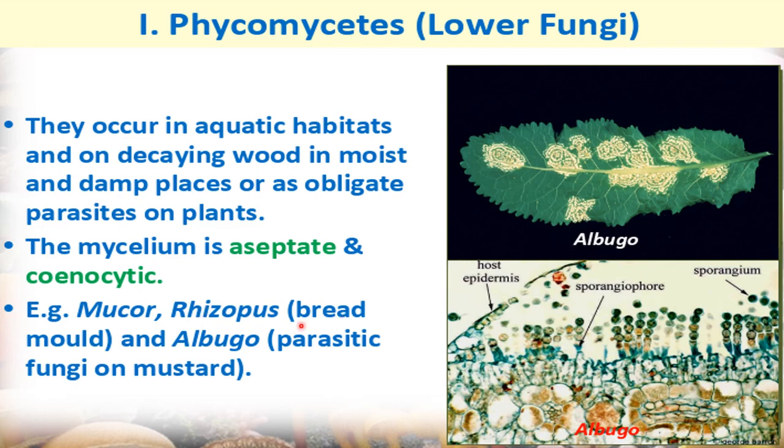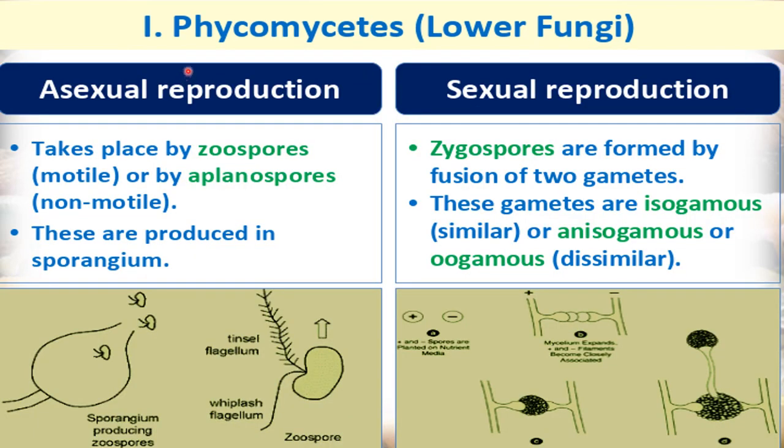Rhizopus is called bread mold. The fungus that grows on bread is called rhizopus. And albugo. Albugo is a parasitic fungus on mustard, the mustard that I showed you in the picture in the previous slide. Those white spots on the mustard leaves, here also you can see mustard leaves, these white spots are due to the fungus albugo. This is a parasitic fungus, albugo.